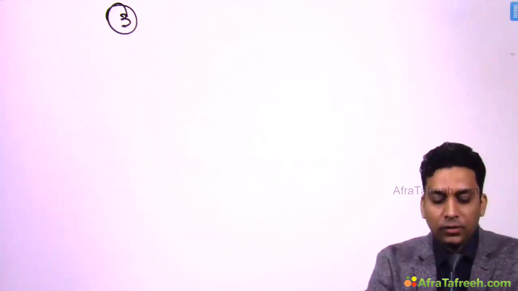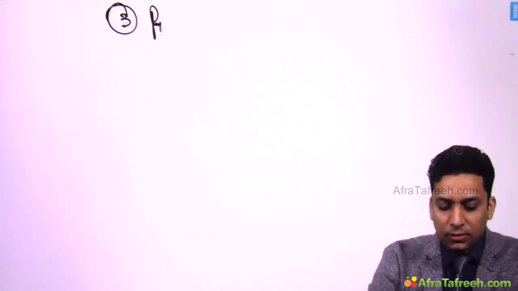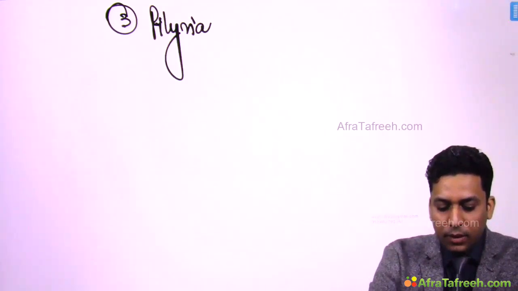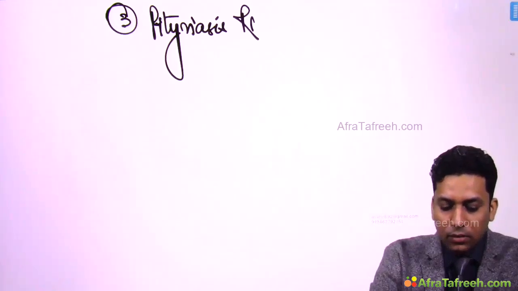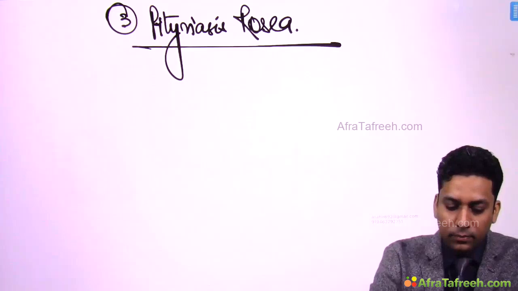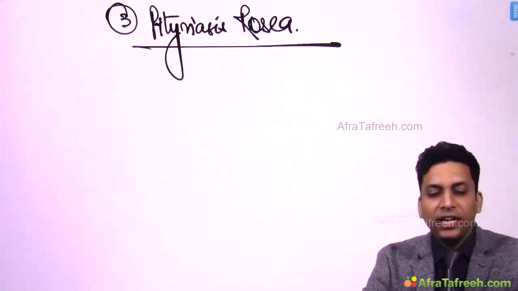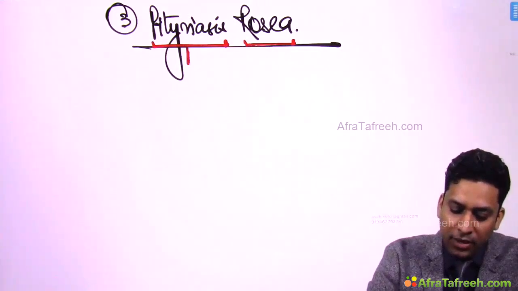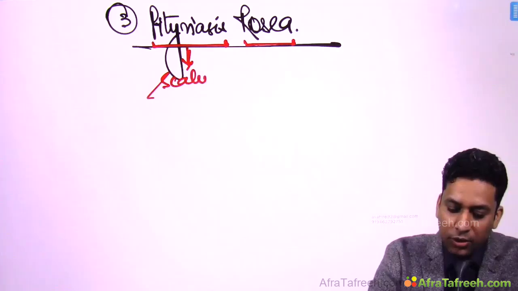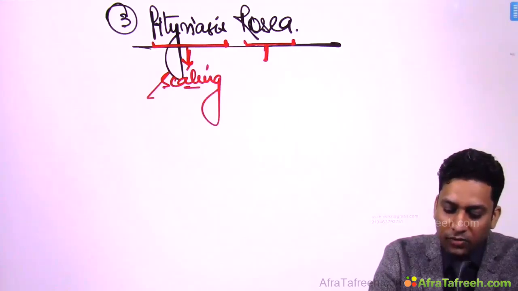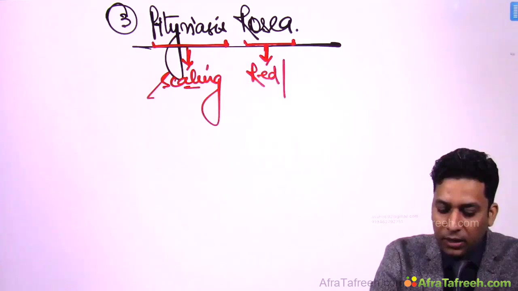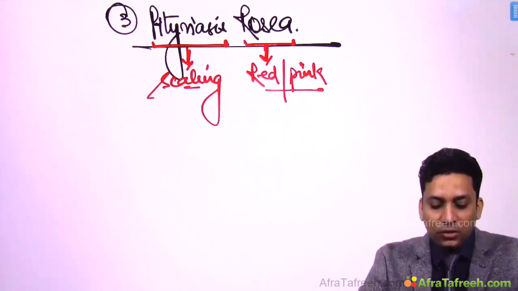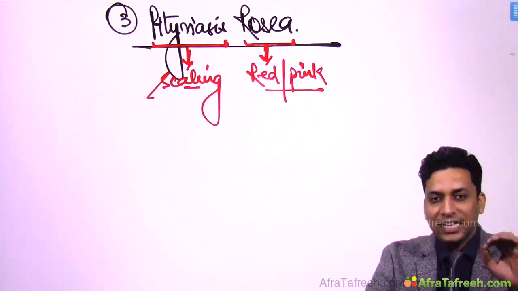Now the third papulosquamous condition is pityriasis rosea. From the name of this condition, you can easily assess that pityriasis means scaling. So lesions are going to be scaly, and rosea is for rose, and rose is red or pink in color. So these are erythematous or red lesions. So in this condition, you will get erythematous scaly lesions.